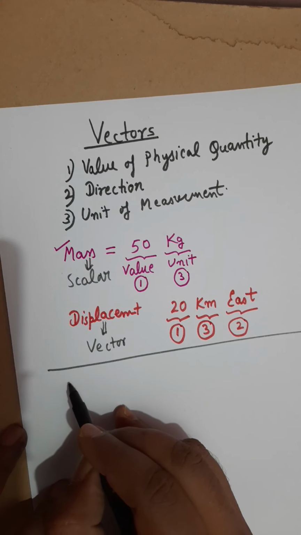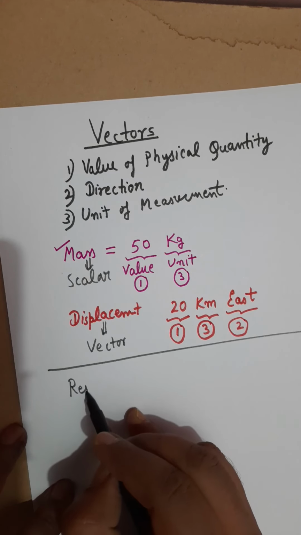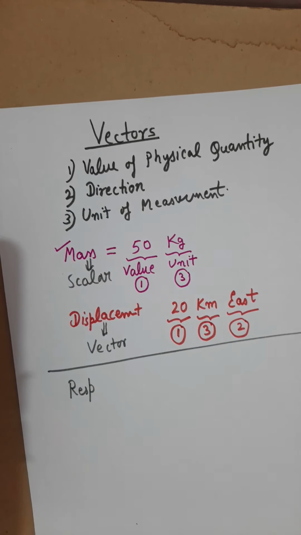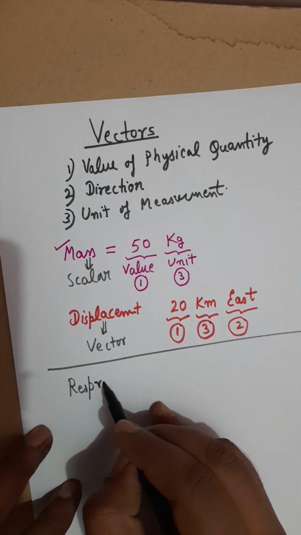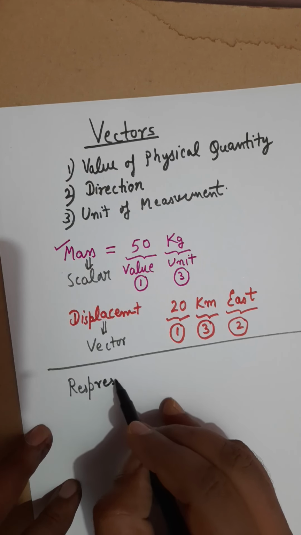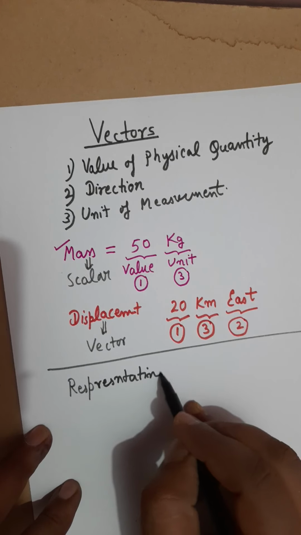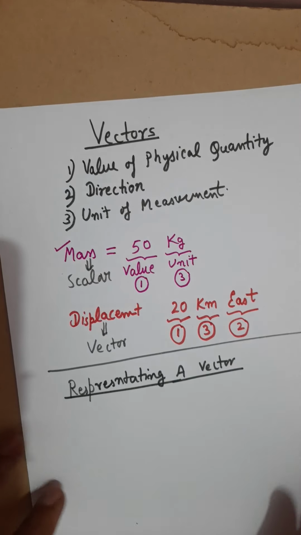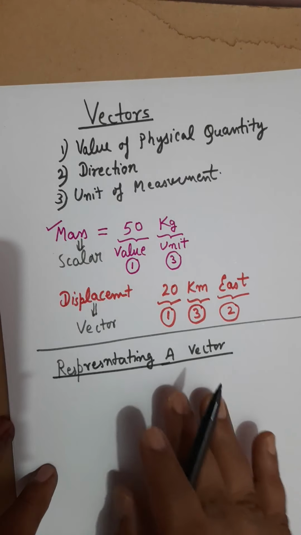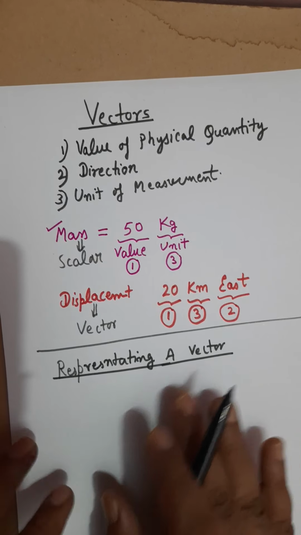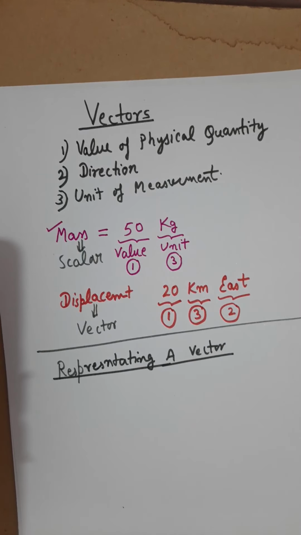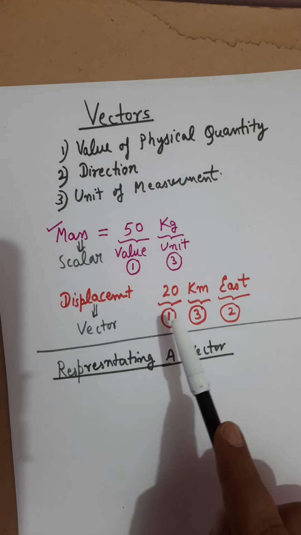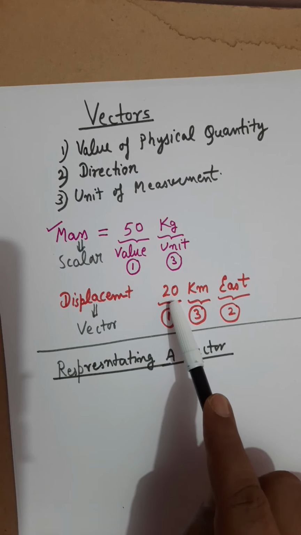And one of the ways of representing a vector is plotting it by an arrow. So representing a vector is done by plotting or drawing an arrow. The length of the arrow represents the number of the quantity, that is the magnitude.